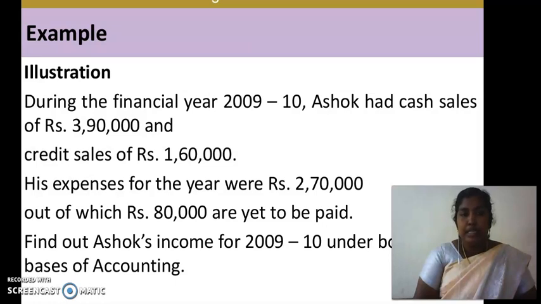His expenses for the year were rupees 2,70,000, out of which rupees 80,000 are yet to be paid. Find out Ashok's income for 2009-10 under both the bases of accounting. That means cash basis of accounting and accrual basis of accounting.